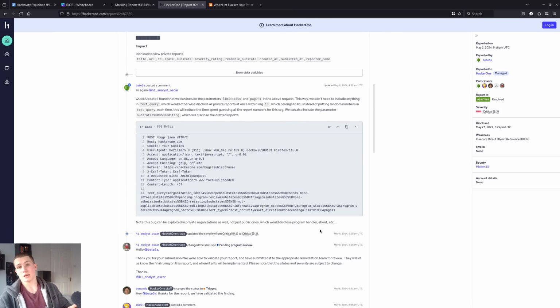Now, what do I think is the root cause of this anyway? I speculate that because this was a .json endpoint, the code review tools that other companies use, like AI tools or CodeQL from GitHub, for example, they're not really used to seeing this as a REST API feature, like some kind of POST endpoint. Usually this is static data. So what I kind of think happened is that the code review tool, or whatever review they were doing, saw this .json endpoint and then didn't confirm whether it had access control. And that tends to happen when you have these kind of weird features with .json. Again, this might be common for HackerOne, I don't know.